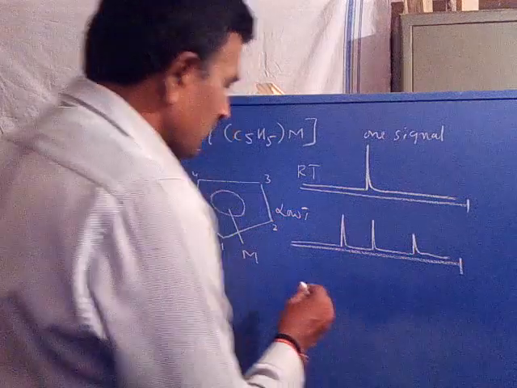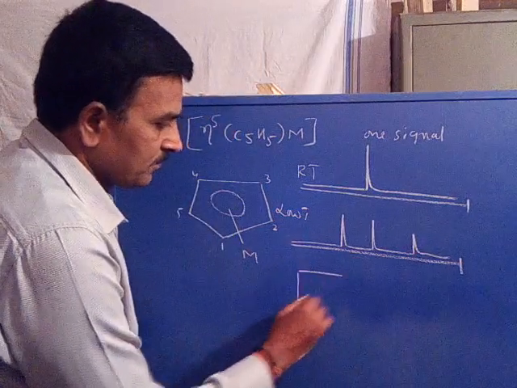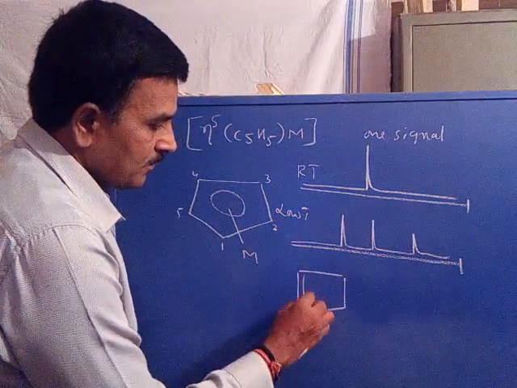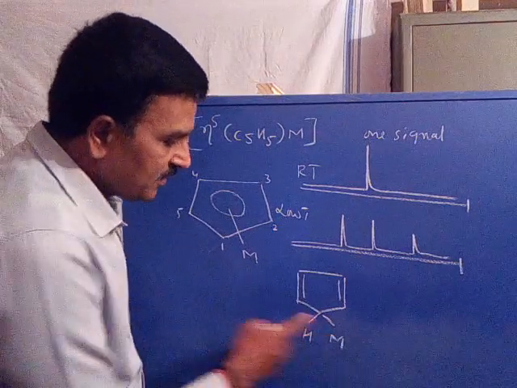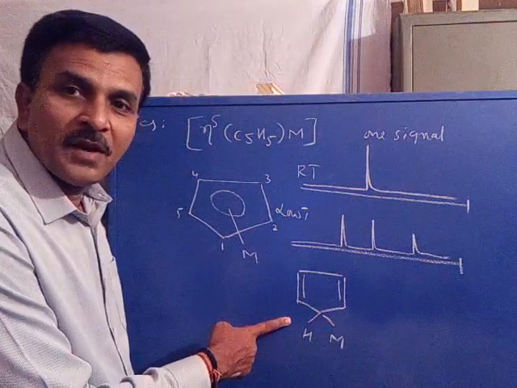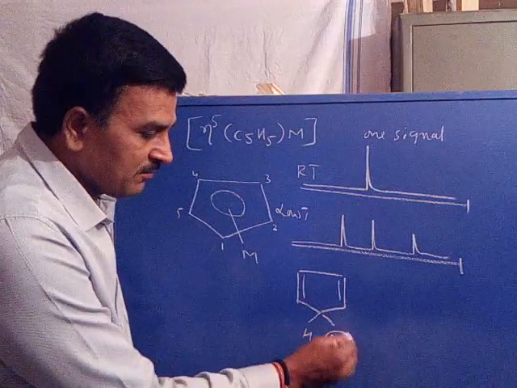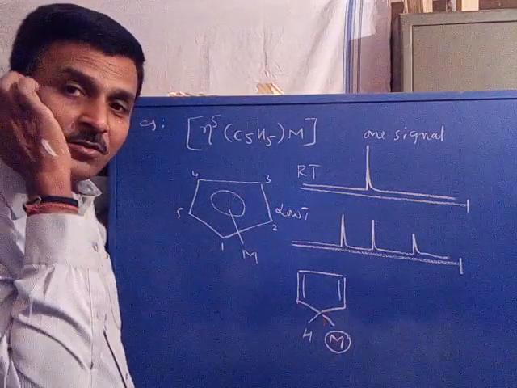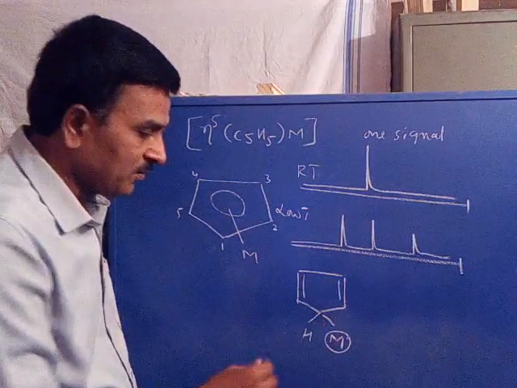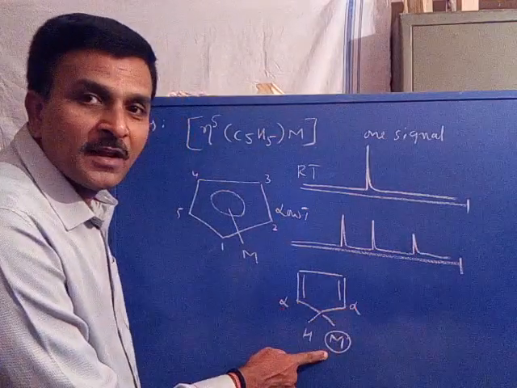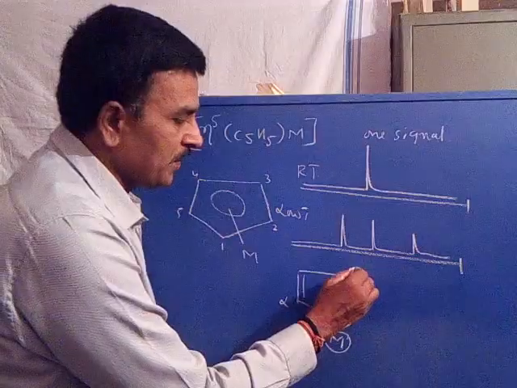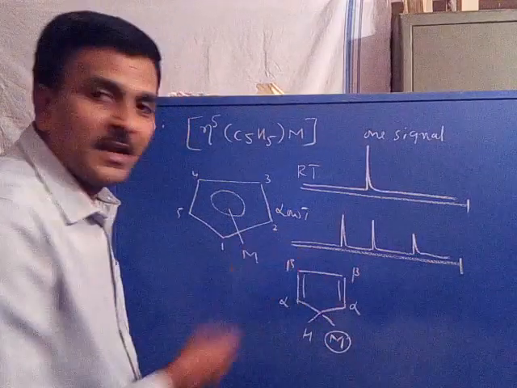Say, for example, this is the situation at lower temperature. The metal ion is confined to only one carbon. In that case, you see what happens. These two protons become alpha with respect to the metal. These two protons become beta with respect to the metal.